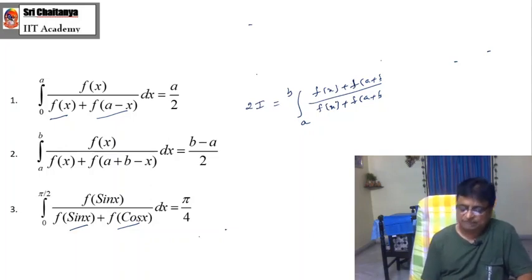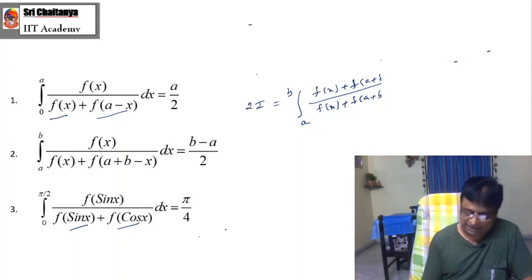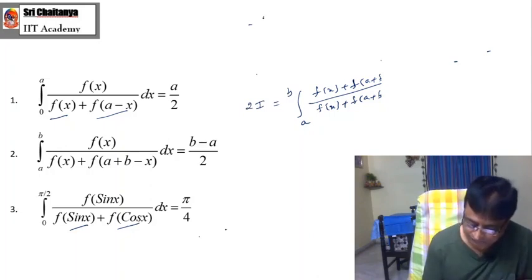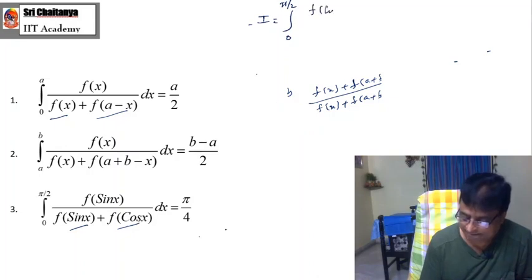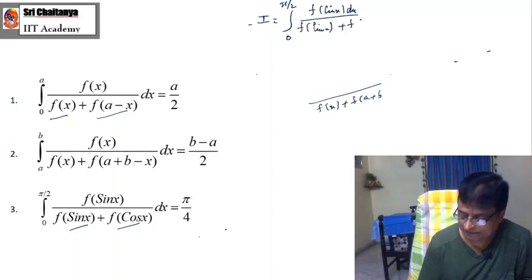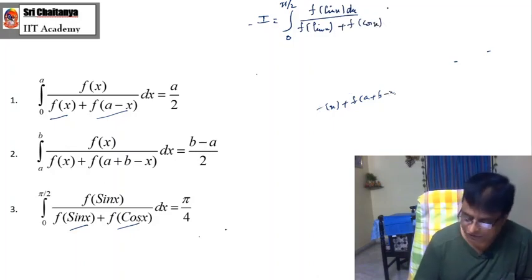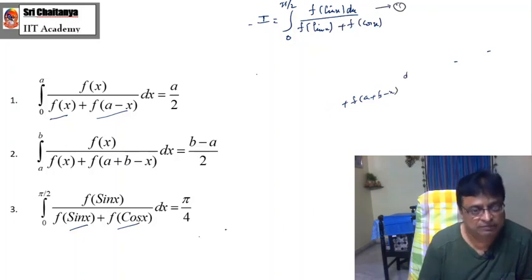And of course, my friends, here the same technique you can apply. Consider this as my I. So I equals integration 0 to pi by 2 f of sin x dx by f of sin x plus f of cos x. What is the relation between f of sin x and f of cos x? They are complementary functions to one another. Again, here also I am applying my 2I technique. This is equation number 1.